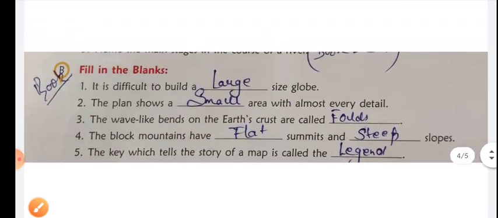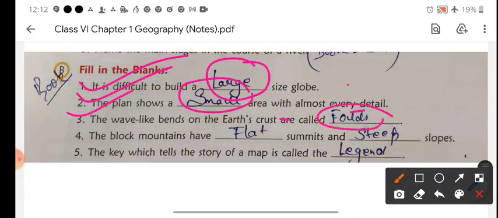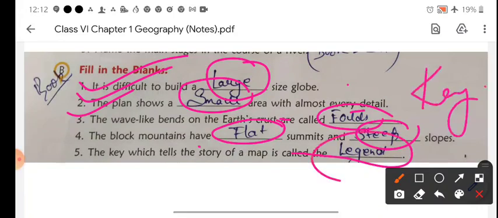Now see, fill in the blanks. It is difficult to build a large size globe. The plan shows a small area with almost every detail. The wave-like bends on the earth's crust are called folds, and block mountains have flat summits and steep slopes. The key which tells the story of a map is called the legend. You can say key also.